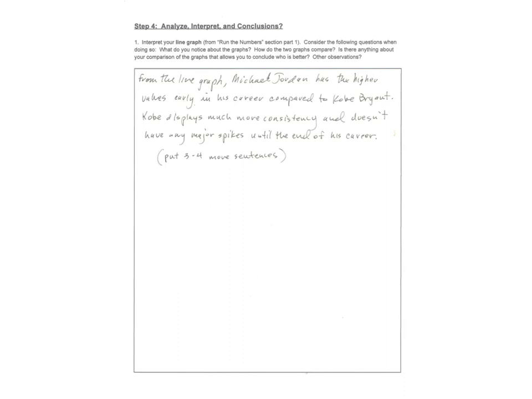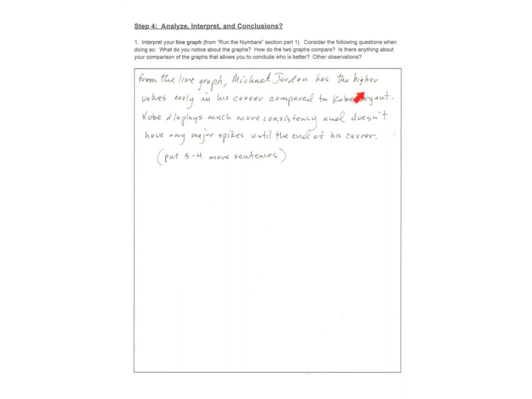So after you do all the data, you want to compare and you want to analyze. So this is the part where you get to interpret what you found. So I want you to analyze each thing you did. So I want you to analyze the line graph. So the line graph was that graph that showed the red line and the blue line, and you could compare what's going on there.